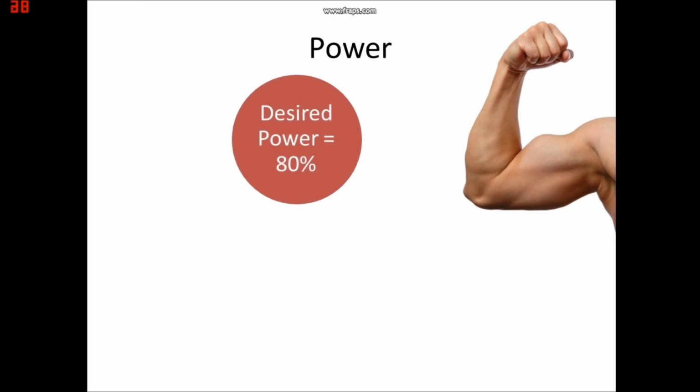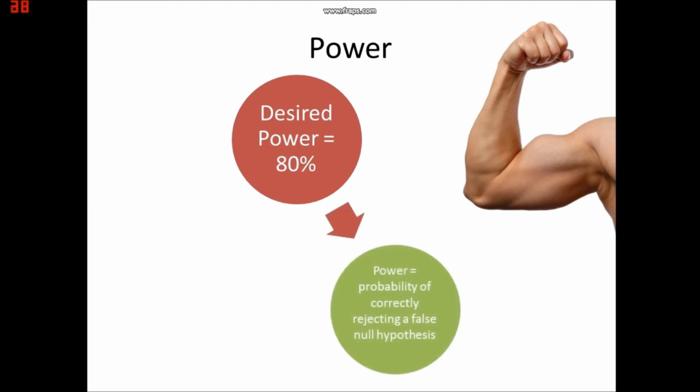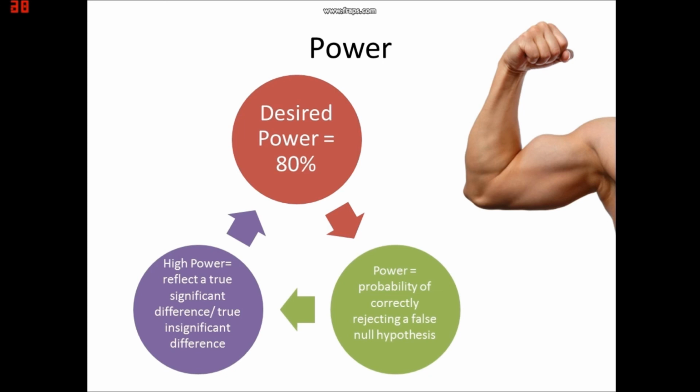This is chosen because statistical power is the probability of correctly rejecting a false null hypothesis. We want it to be high so that a statistically significant result will most likely reflect a true significant difference, or to show that a non-significant difference is most likely not significant. Thus, we want the statistical power of an inferential test to be 80% or greater.